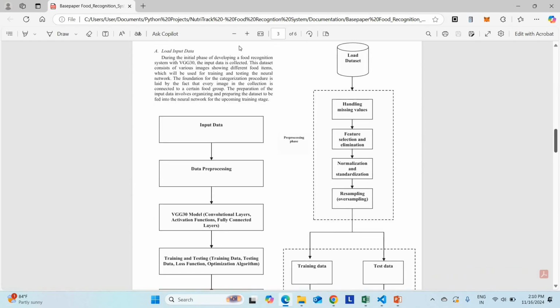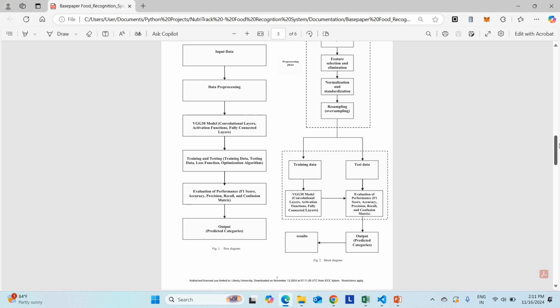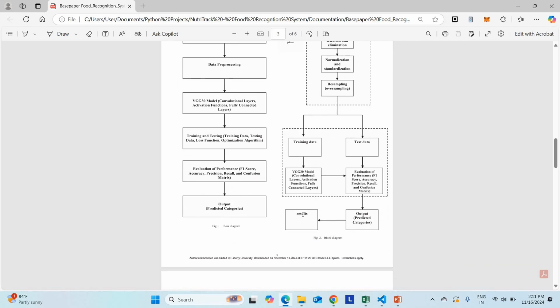This is the model they have used. Okay, let me explain their model. They have taken input data, then applied some pre-processing. For feature extraction they applied VGG13, and for training purpose they applied a convolutional neural network. Finally they calculate the accuracy, precision and recall values. Then finally they move to the prediction process. In the prediction process they apply the testing data. For the testing data also they apply the same pre-processing and feature extraction, then compare the extracted features to the pre-trained features, that means already trained data. The result is produced here.